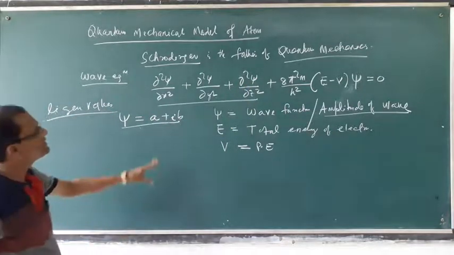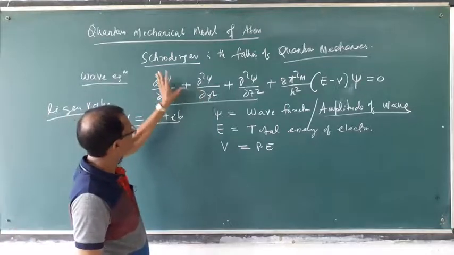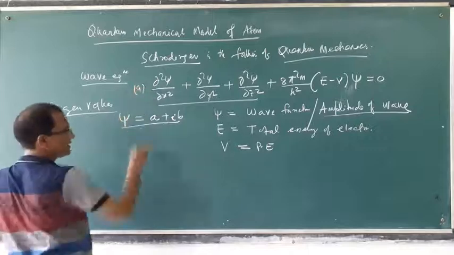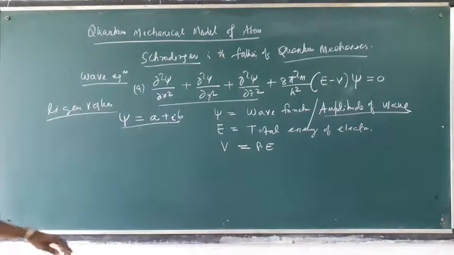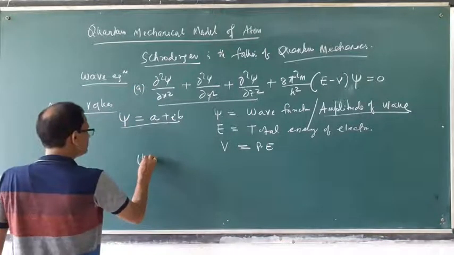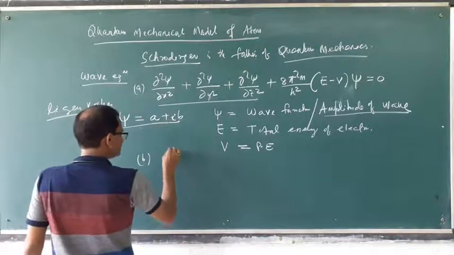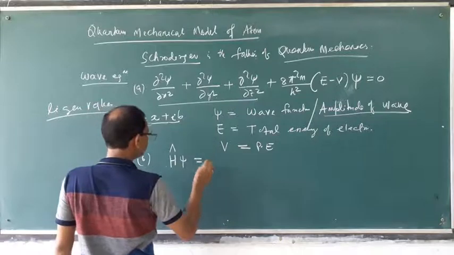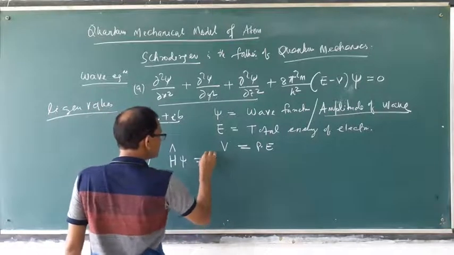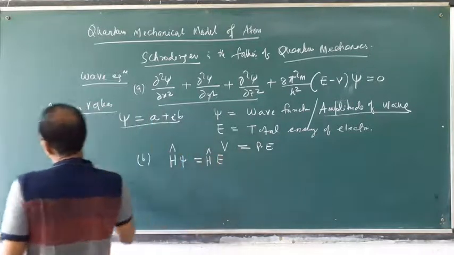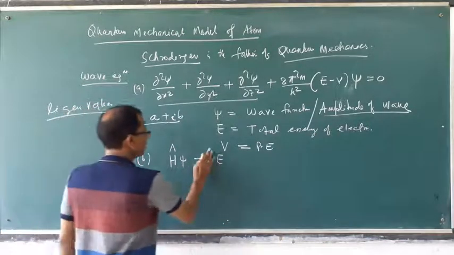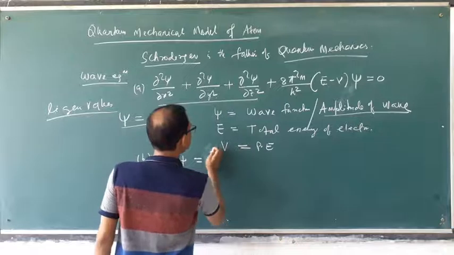Okay, and this double derivative equation can be written in another mathematical form: H psi is equal to E psi.